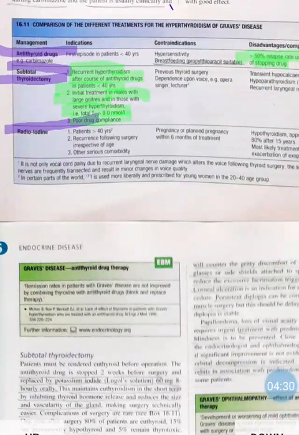And poor drug compliance. If there are any malabsorption symptoms or the patient is not able to take oral medication, then we have to do surgery. So if there are contraindications for antithyroid drugs, then we have to do surgery.